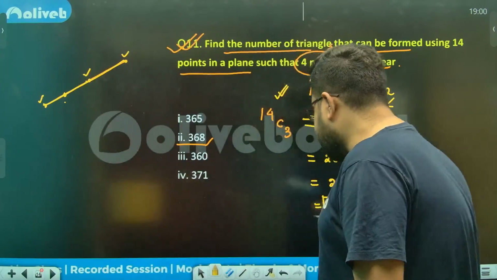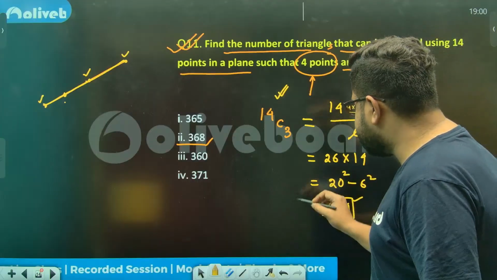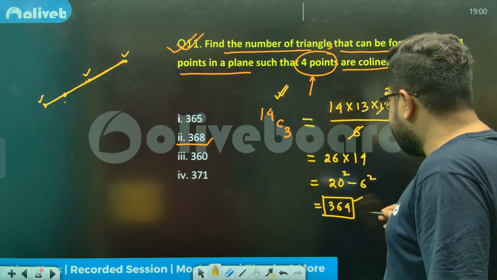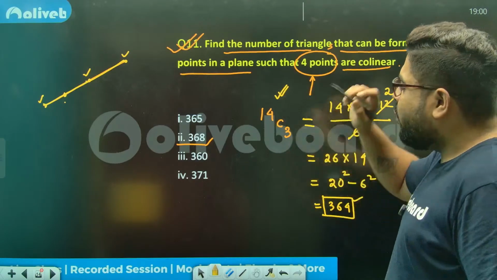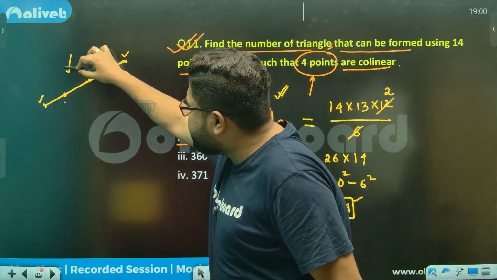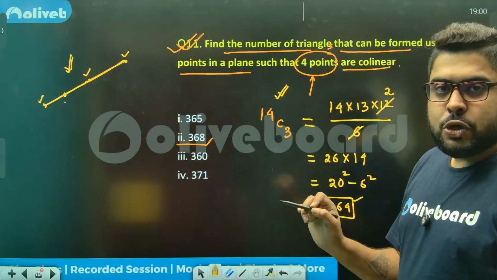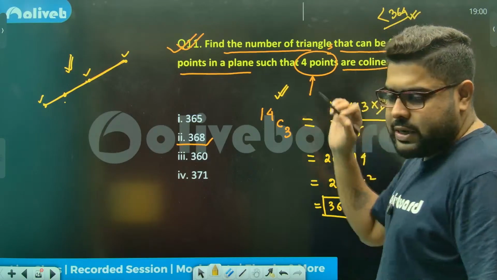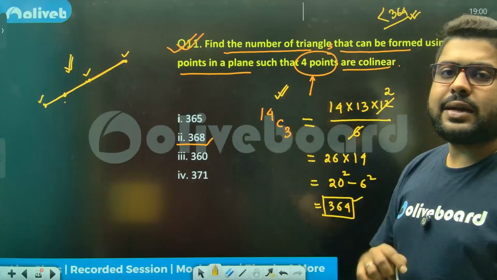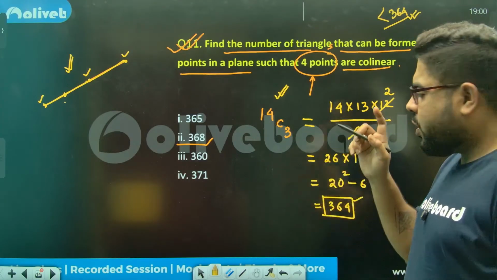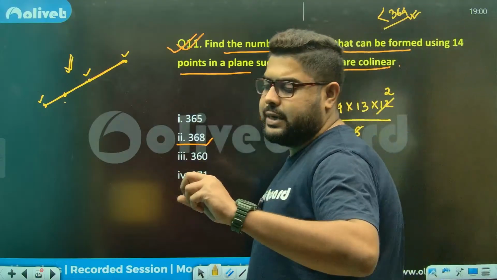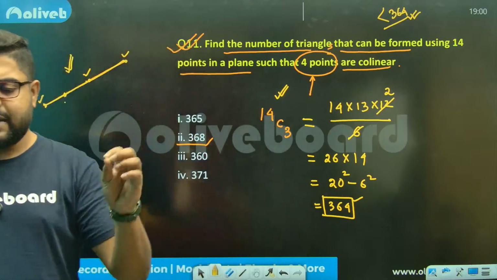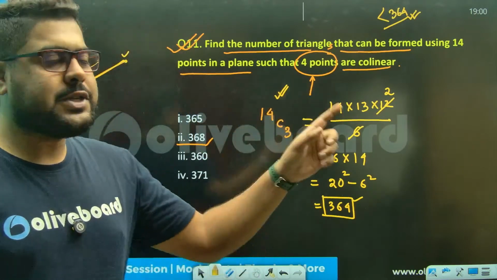Now these 364 triangles already have these imaginary triangles included in them. So my answer will be less than 364. The number of triangles has to be less than 364. Please understand this, because out of these 364, there are a certain number of non-real triangles, the triangles which are imaginary. So we need to just subtract.